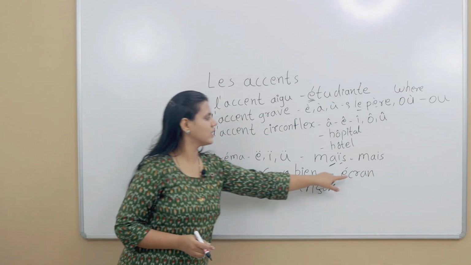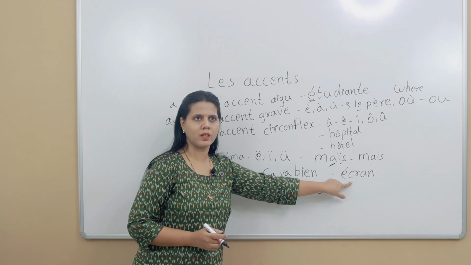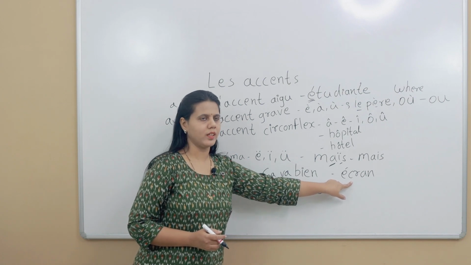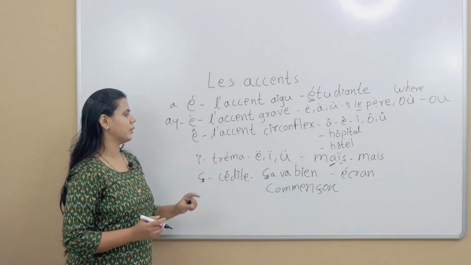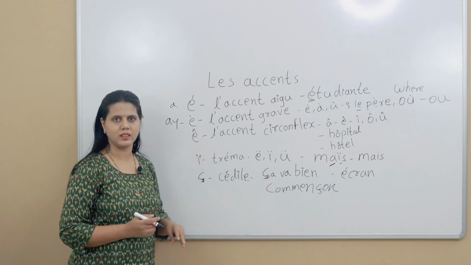For example, écran. There is an r after it, so there is no c cédille. It should be pronounced k. So this is the difference between how we pronounce with the accents and without accents.